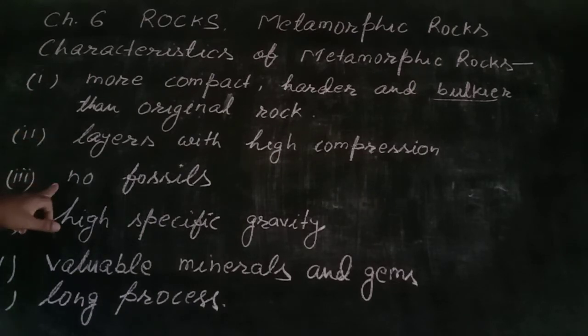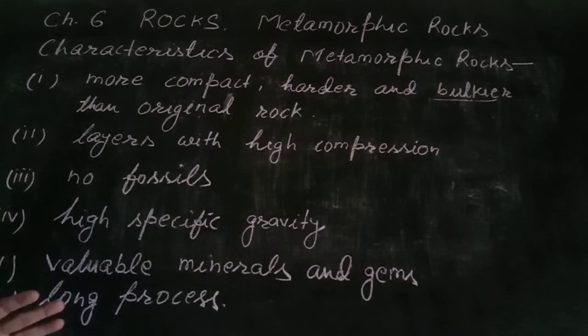Characteristic 3: no fossils are present. You should know fossils. Dead and decayed materials of living beings are fossils. So these are not present in metamorphic rock. Number 4, it has high specific gravity. Meaning is clear, it is attracted towards the earth's surface with high speed, with more power. So it has high specific gravity.